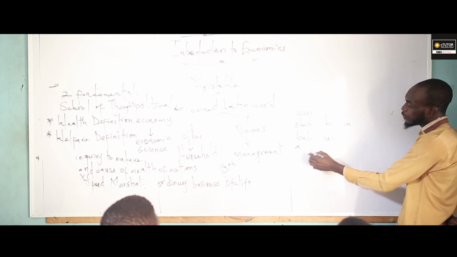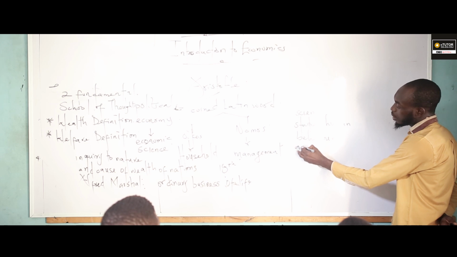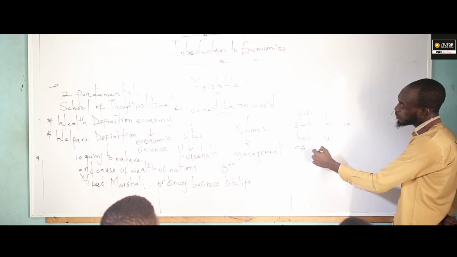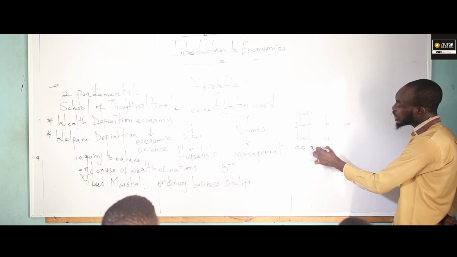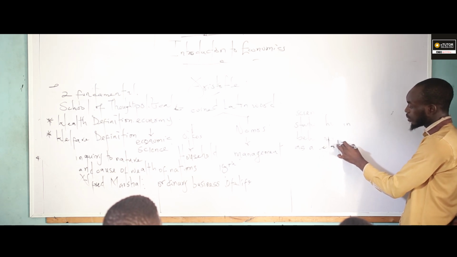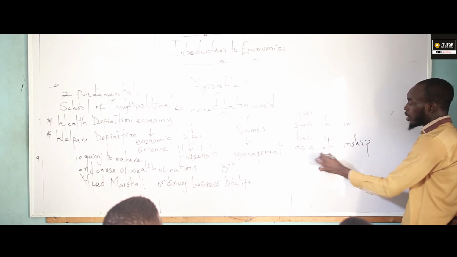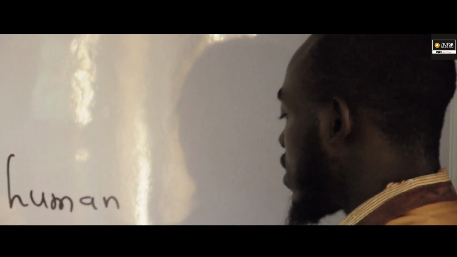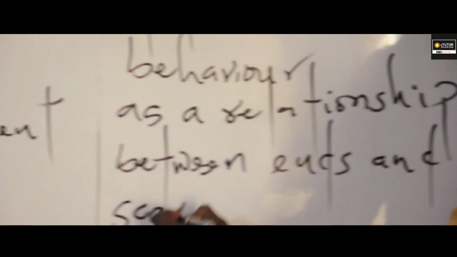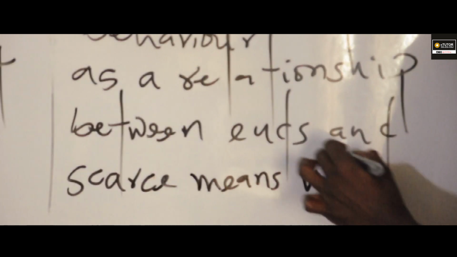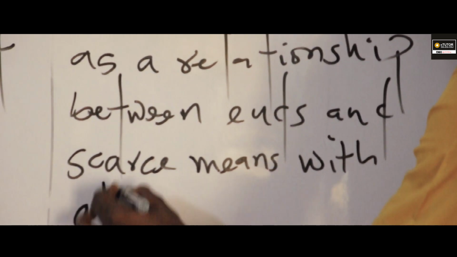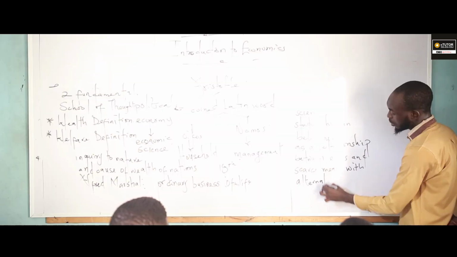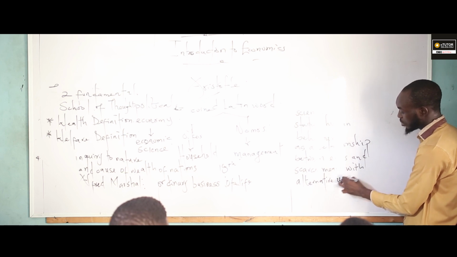Who studies human behavior? As a relationship between ends and scarce means with alternative uses.